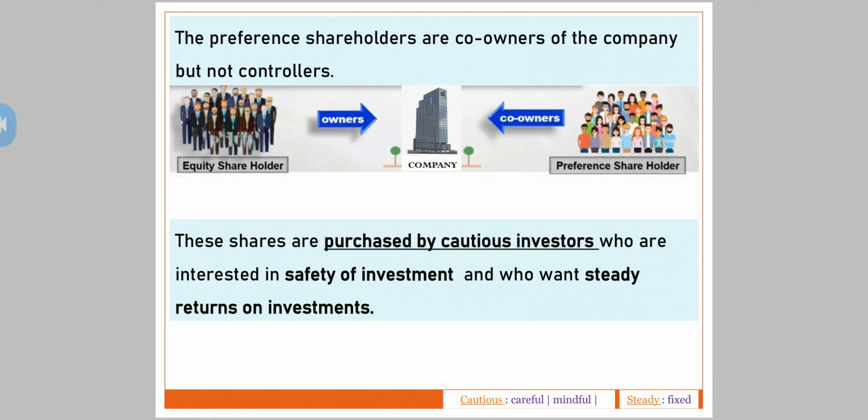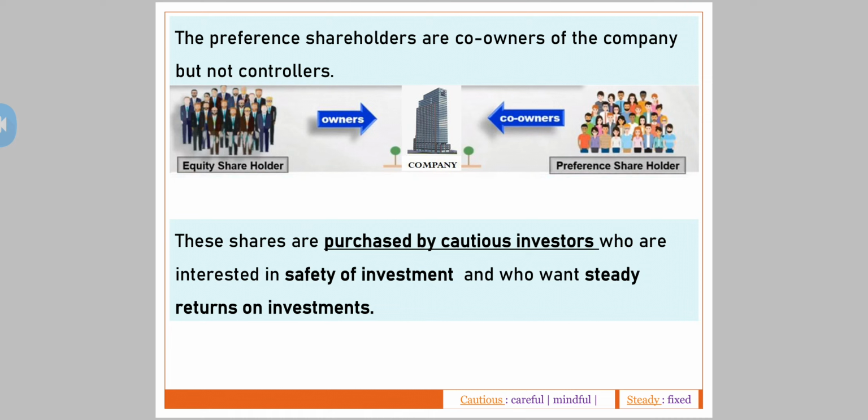These shares are purchased by cautious, careful investors who are interested in safety of investment. Safety of investment means return of capital money before equity shareholders. So can I say my capital got saved, or my investment is safe, as at the time of liquidation of the company I will be the first one to get the capital.